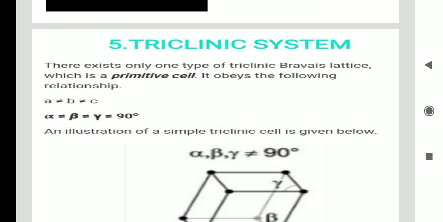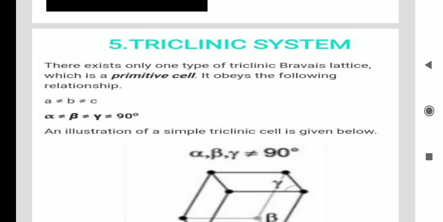In triclinic, what are the conditions? The interaxial angles alpha, beta, gamma are not equal to 90 degrees. That means alpha is not equal to beta, beta is not equal to gamma, gamma is not equal to 90 degrees. In a similar way, for the parameters, A is not equal to B, B is not equal to C. In the triclinic, both the interaxial angles and the parameters are not equal to each other.